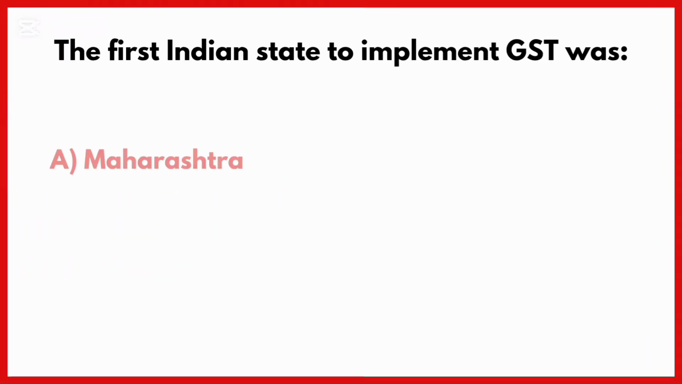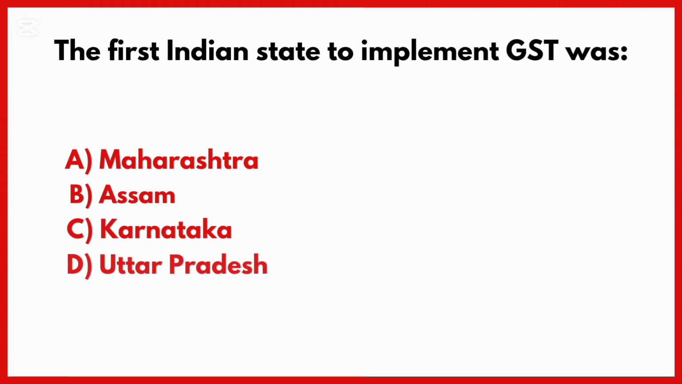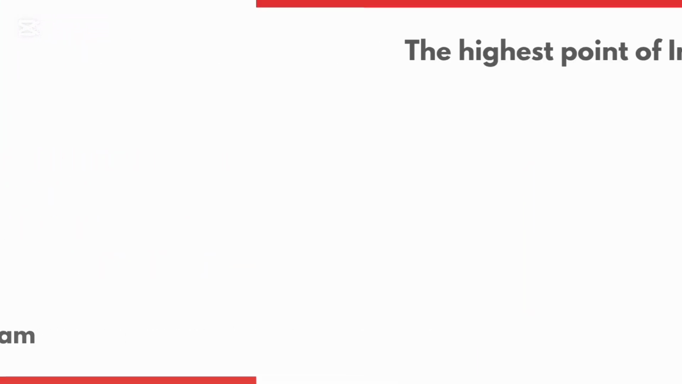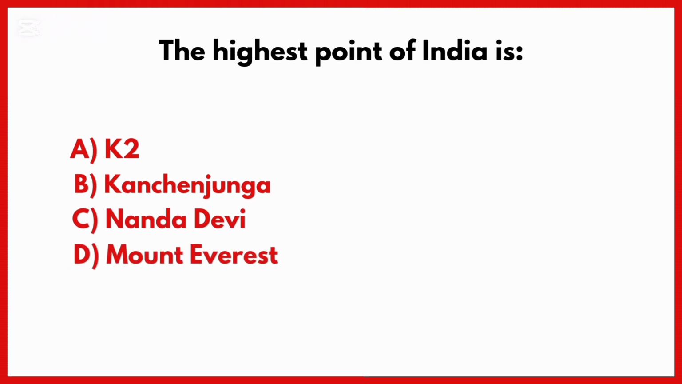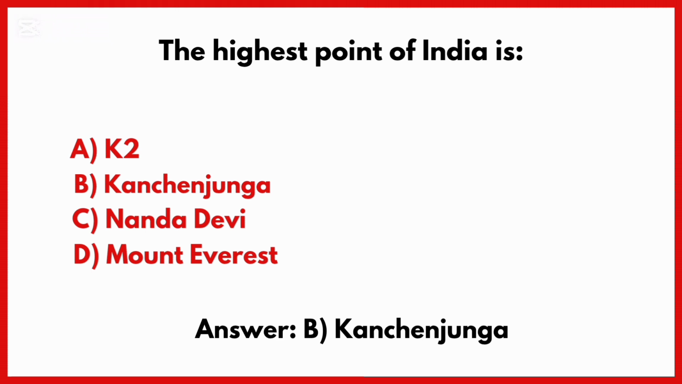The first Indian state to implement GST was. Correct answer is option B, Assam. The highest point of India is. Correct answer is option B, Kanchenjunga.